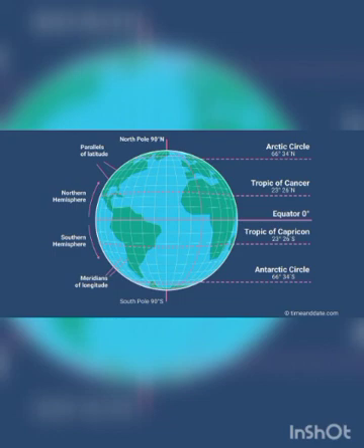Antarctic Circle, where is that? Arctic Circle and Antarctic Circle. First one is what? Arctic Circle or Antarctic Circle? The Arctic Circle is in the northern hemisphere.